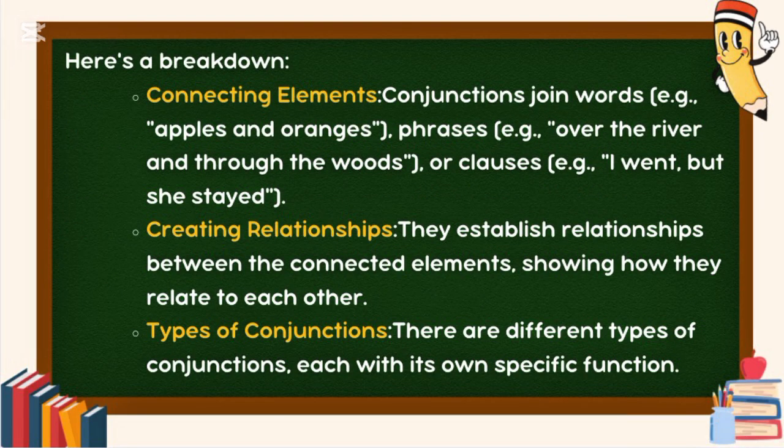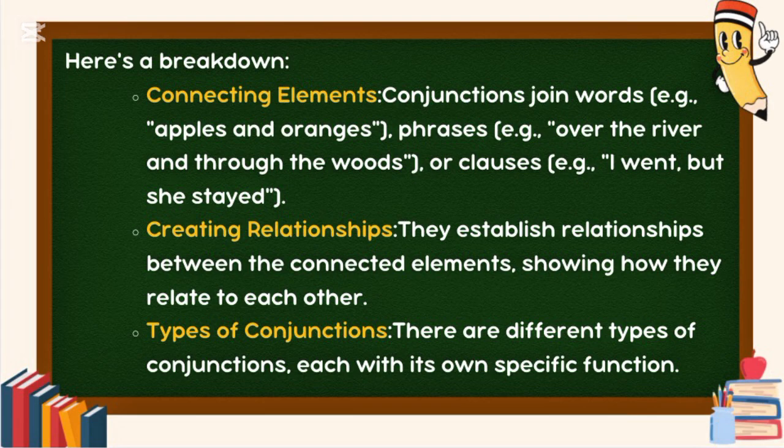Here's a breakdown. Connecting elements. Conjunctions join words. Example, apples and oranges. Phrases. Example, over the river and through the woods. Or clauses. Example, I went, but she stayed. Creating relationships. They establish relationships between the connected elements, showing how they relate to each other.